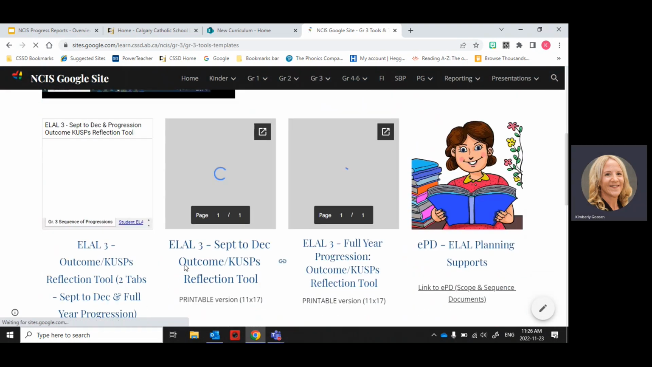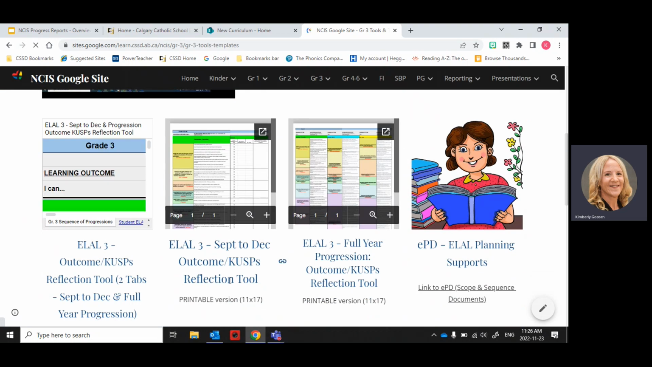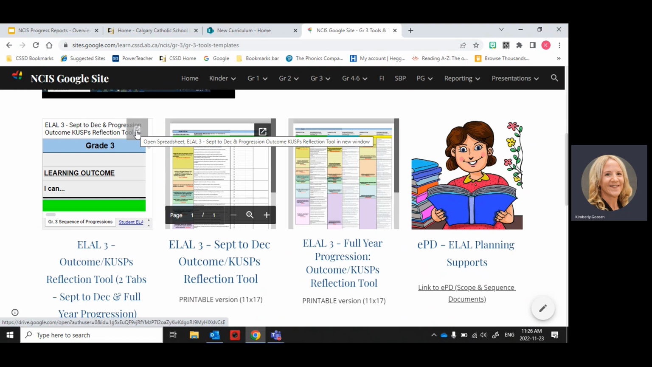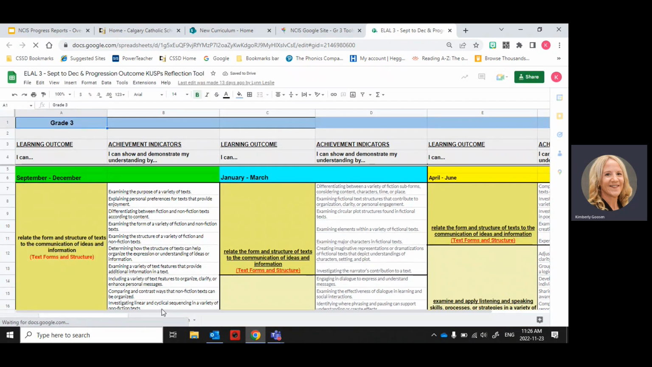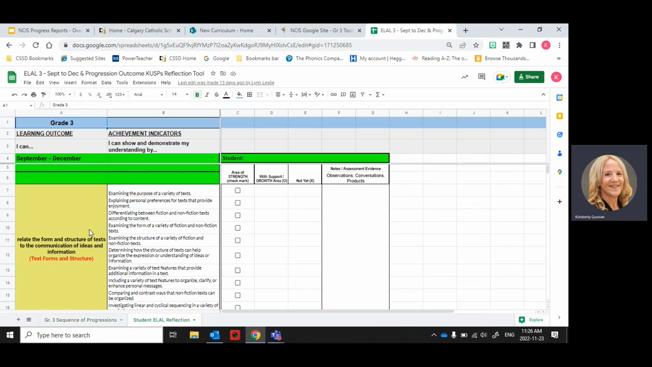So here you can see we have our reflection tool that's printable and we have an editable one. So if you want to open them up, you just press on this little button in the corner. So let's say I want to do it on the computer. So I could open this up. Now the first page has all of the outcomes through the whole year. We just need from September to December. So we're going to go to that second tab down here. And here we have all of the outcomes and the related cusps that we would touch on from September to